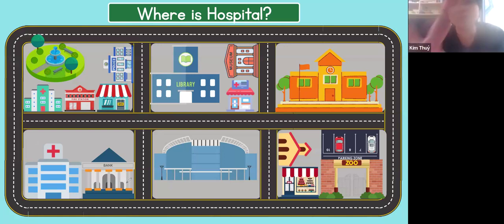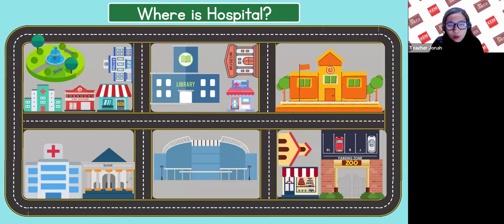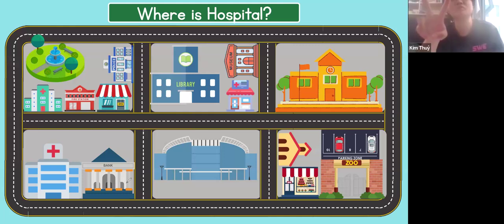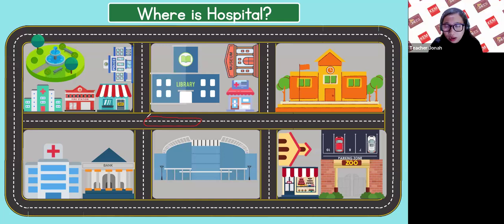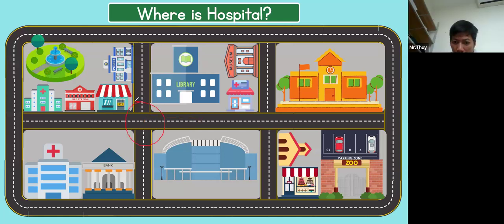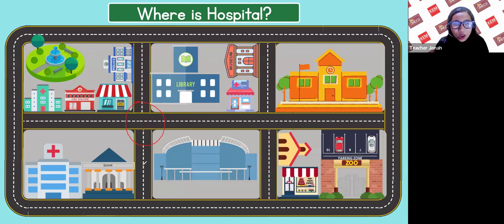What is the name of the point for where two roads cut? Is it an intersection or a crossroad? This one? Or this one? Yes, this one. We call it corner. Corner. Góc.